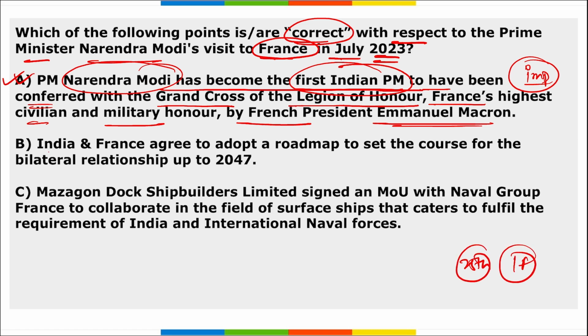Right? Option B: India and France agreed to adopt a roadmap to set the course for the bilateral relationship up to 2047. Is option B correct? So yes, option B is also correctly mentioned here.